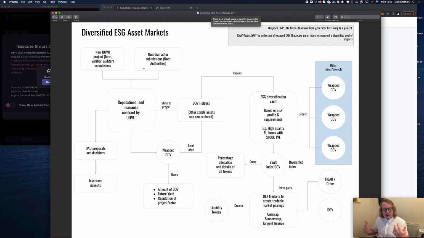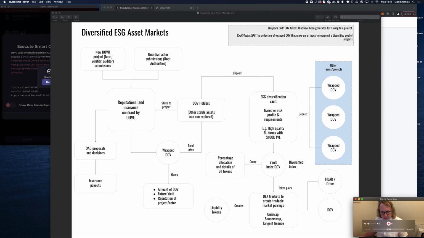Now, this is where the big kind of vision comes into play. What if, instead of just talking to the smart contract and knowing it has a stake position, you receive wrapped Dove in return, a wrapped representation of a contract, of a project even. And so you would have access to the amount of Dove, visibility to the underlying capital of the Dove underneath a given project for your position, the future yield, so in this case it's 25%, and the reputation of a given actor or project, which means you can carry around this asset and you don't need to liquidate it, and you can still trade it or pair it on a DEX yourself.